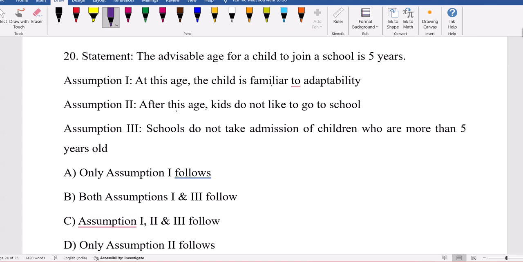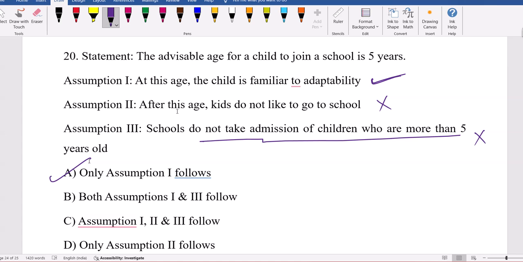Schools do not take admission of children who are more than 5 years old. Wrong, this is not about more than 5 years. Less than 5 years is okay. At this stage, the child is familiar to adaptability. That's why you are allowed to join. Initially, for a couple of years, first year, second year, third year, they may not be adaptable to that situation. After this age, kids are not likely to go to school. No, that's not the intention. Only one follows, the positive way of reacting to that. The remaining are negative, the meaning is not that.